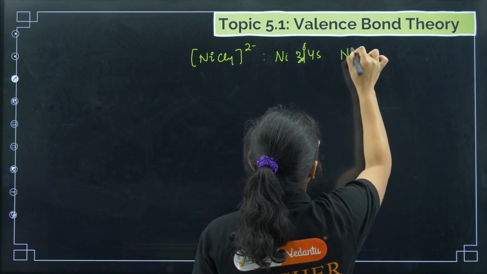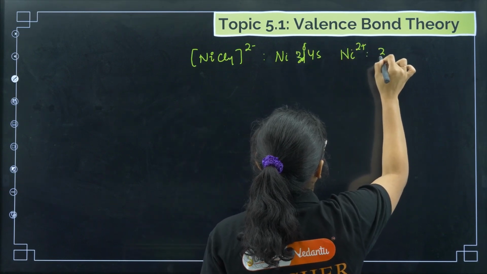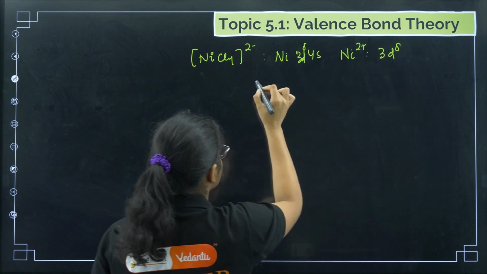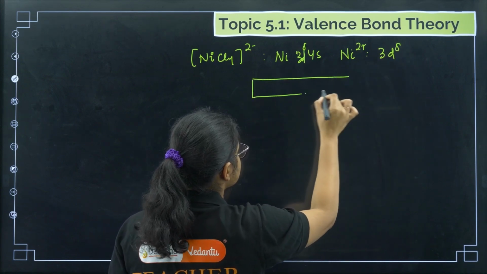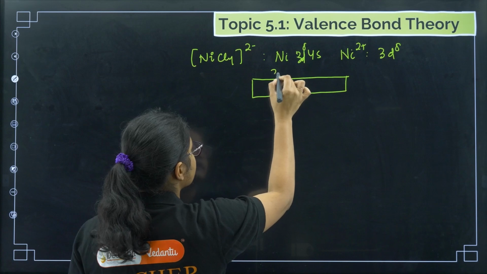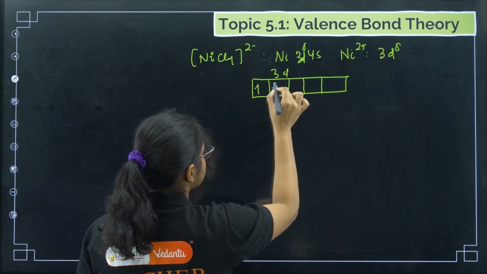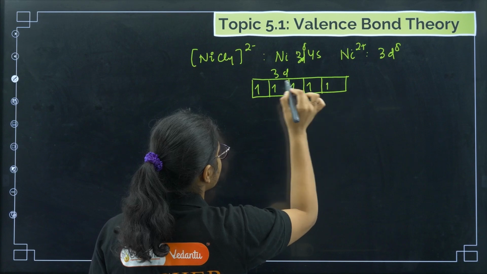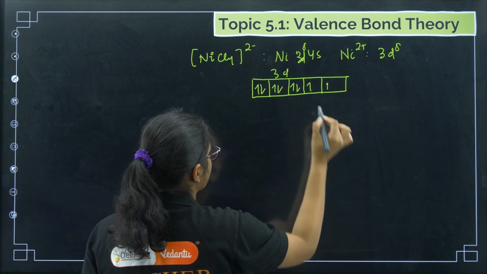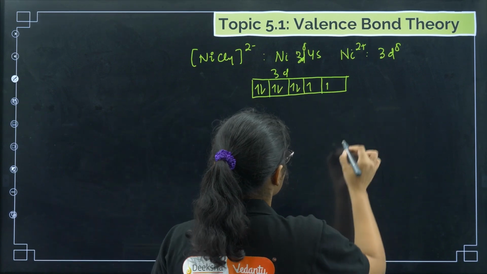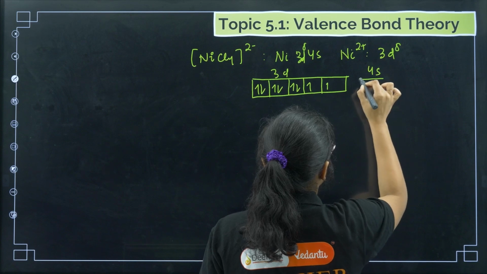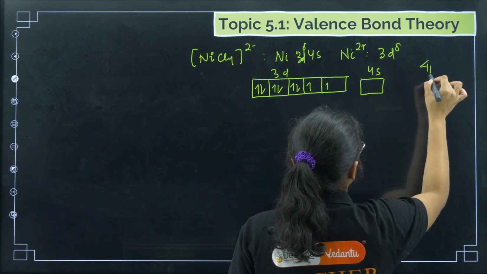Now if I have nickel 2 plus, I will have 3d8 only, right? So if I draw the d8 orbitals, I have 3d: 1, 2, 3, 4, 5. You should always fill like this: 1, 2, 3, 4, 5, then 6, 7 and 8. Okay. Now this is 3d, then I have 4s and then we have 4p here.